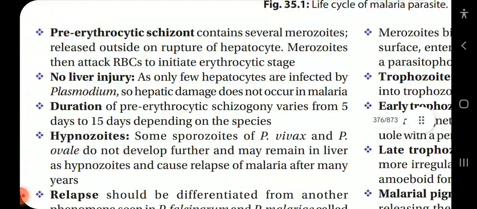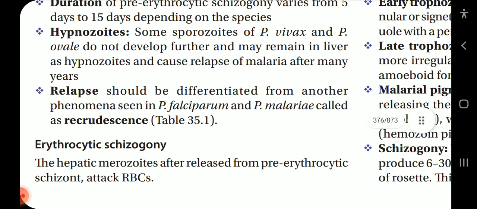The pre-erythrocytic schizont contains several merozoites released outside on rupture of hepatocyte. Merozoites then attack RBCs to initiate erythrocytic stage. No liver injury. As only few hepatocytes are infected by Plasmodium, hepatic damage does not occur in malaria. Duration of pre-erythrocytic schizogony varies from 5 days to 15 days depending on the species.